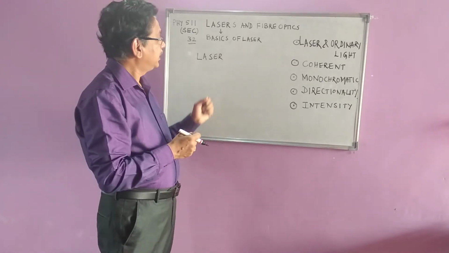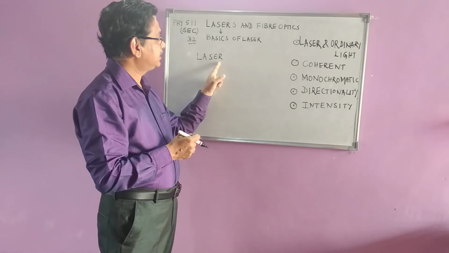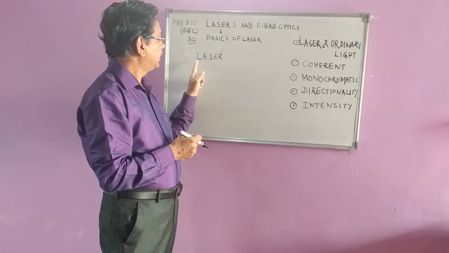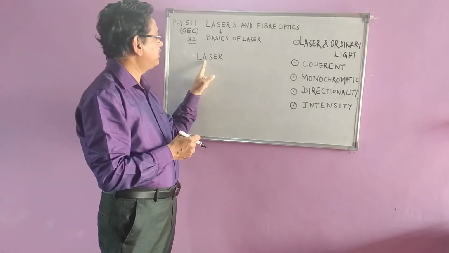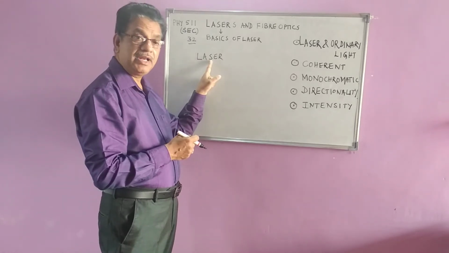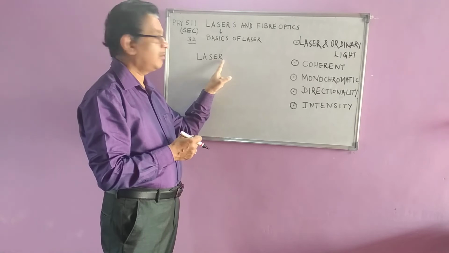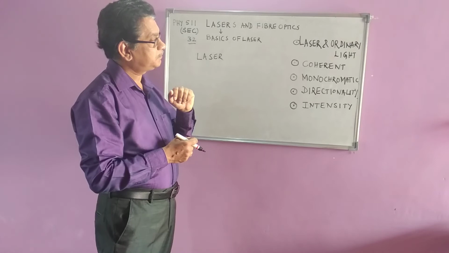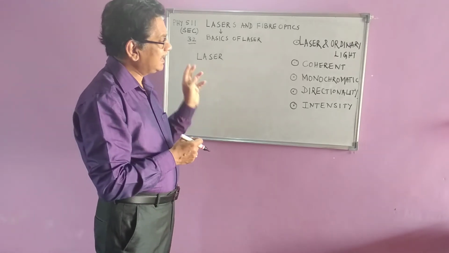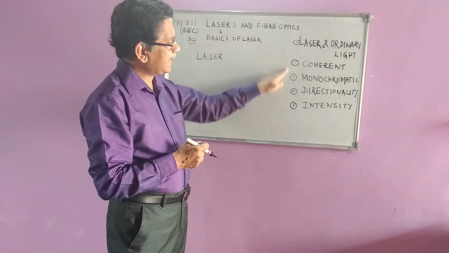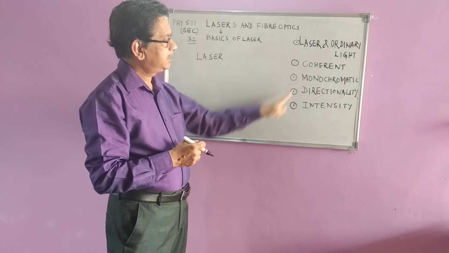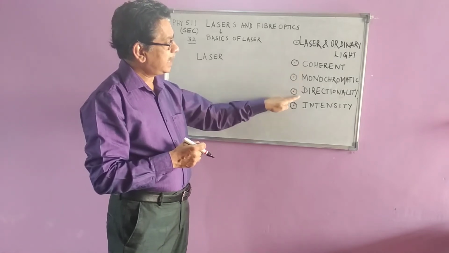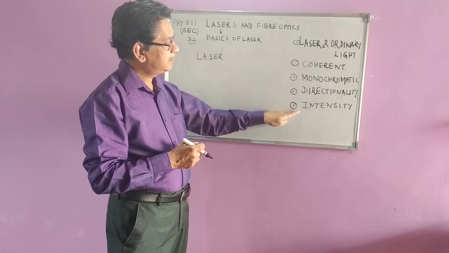Now, laser, the expansion of this abbreviated term, is light amplification by stimulated emission of radiation. Now this laser light has got four characteristics. It is coherent, monochromatic, high directionality, high intensity.